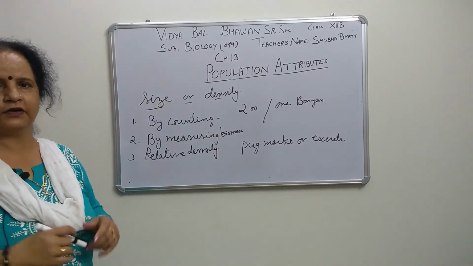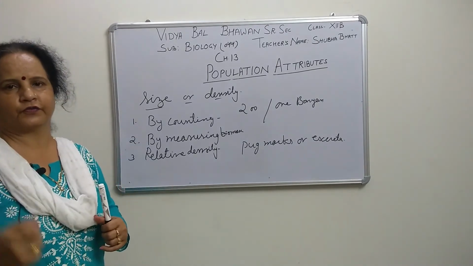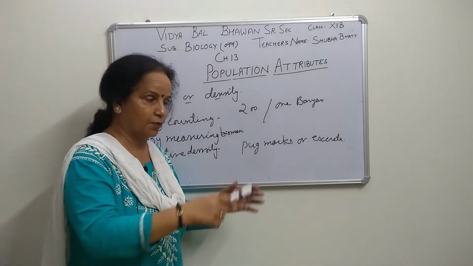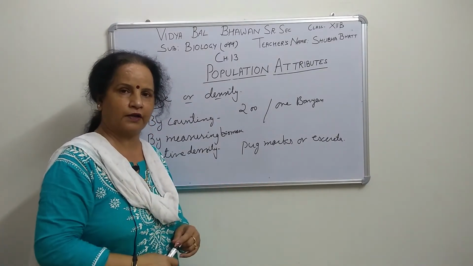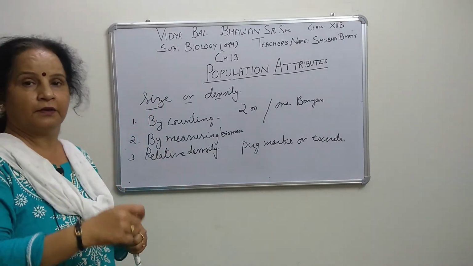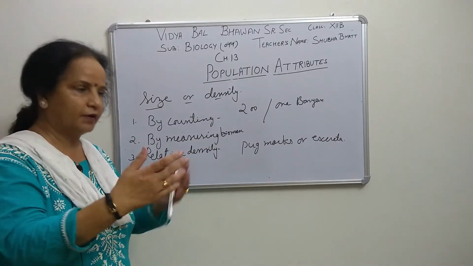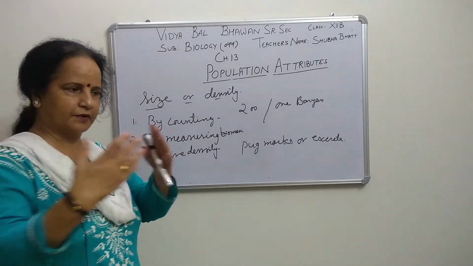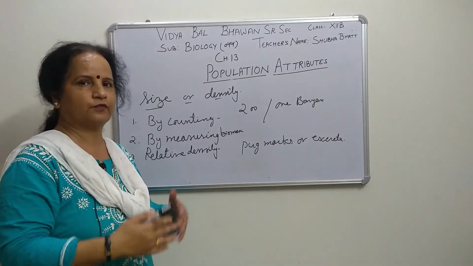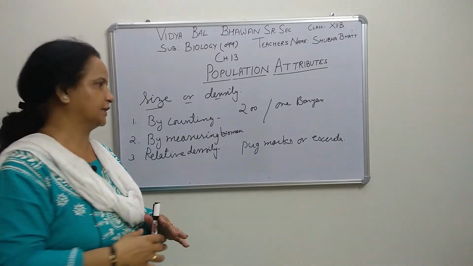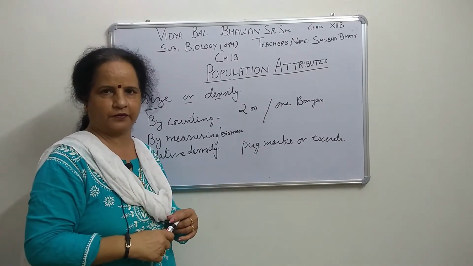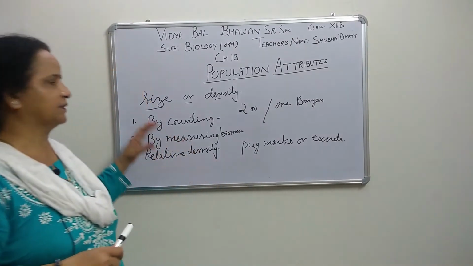Now one more example is given in your book. When we are catching fish in our net, again we cannot count in the sea how many fishes are there. Who is going to count that in that particular water body? So in that case also, we consider that one net we throw, how many fishes come in that net, how many fishes the person is able to catch. They do this 3 times, 4 times, and so they get an approximate idea that in that particular water body such a number of fishes are present, right?